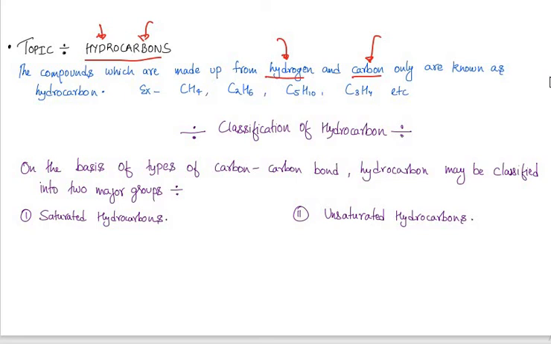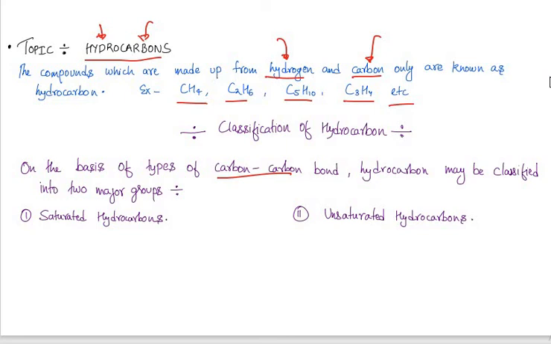These are some examples: methane, C2H6 that is ethane, C5H10 that is cyclopentane or pentene, C3H4 that is propyne, and so on. On the basis of the carbon-carbon bond, meaning how carbon is bonded with the next carbon, it can be a single, double or triple bond.